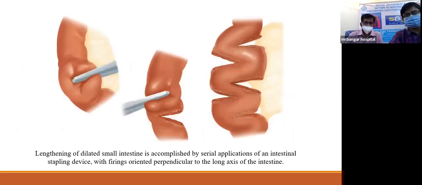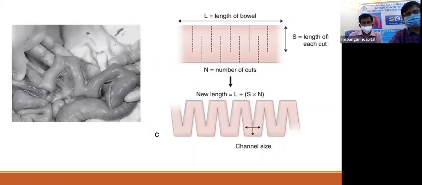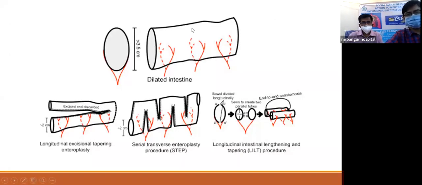So here, as we can see, the lengthening of the dilated small bowel is accomplished by serial application of the intestinal stapling device in the long axis of the intestine. As you can see here, this is a real-time picture of how the bowel looks afterwards, and these are the various ways in which a dilated intestine can be tackled through the STEP procedure and the Bianchi procedure.